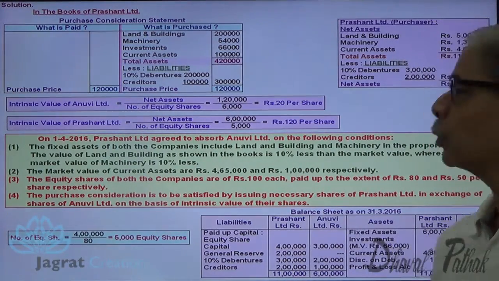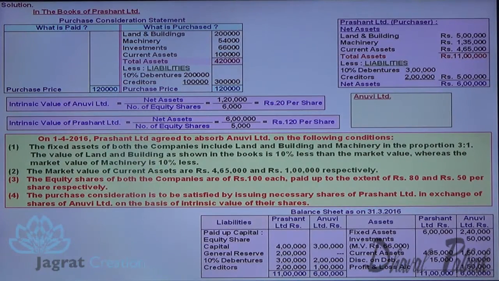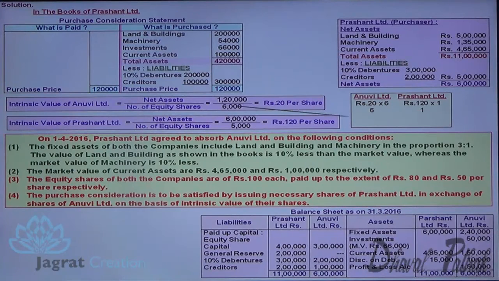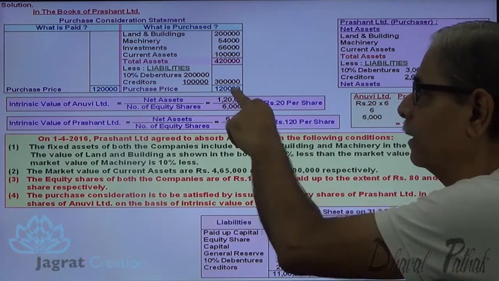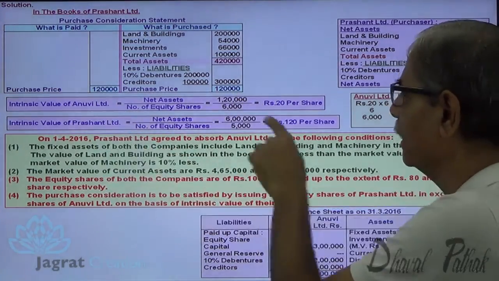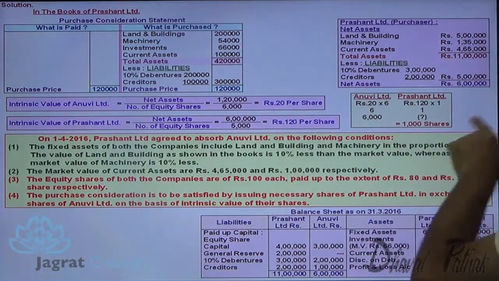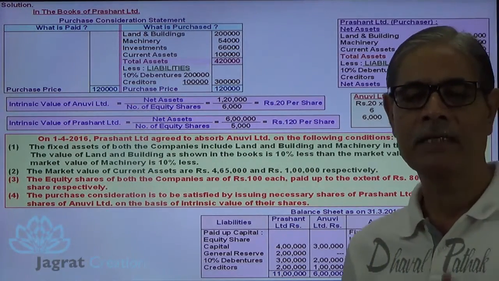So you can decide the exchange ratio on the basis of that. 20 into 6 is equal to 120 into 1. So for 6 shares of Anuvi Limited, 1 share of Prashant Limited is to be given. So for 6,000 shares, 1,000 shares are to be given. This is one way to find out. The other way is the net purchase price divided by intrinsic value of the purchaser's share. So 1,20,000 divided by 120, you will get the same answer, 1,000 shares given as purchase price.